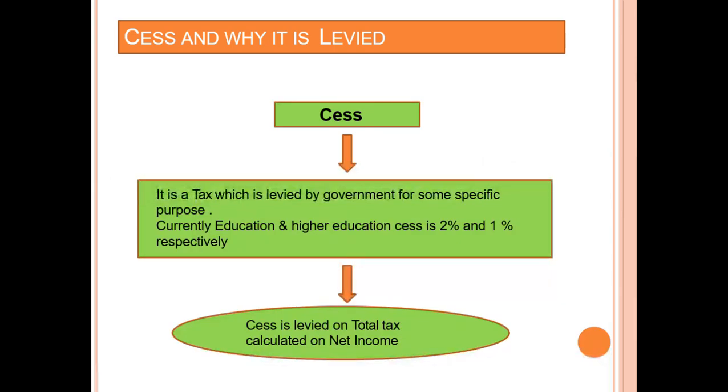This takes us to the thing called cess. What is cess? Cess is something which is levied on tax. That is, if I am eligible for an income tax of 5 lakh, then I am supposed to pay 2% as education tax and 1% as higher education tax. So it is called tax on tax.